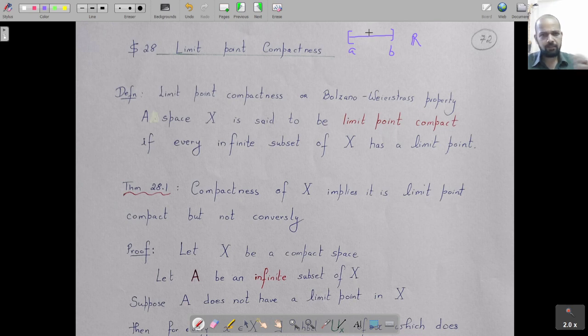Once you prove that closed interval 0 1 is compact, then obviously it has this property that every infinite subset has a limit point. But that's not only in closed interval AB. In general, whenever a space is compact, it is automatically limit point compact. That's what we need to prove. So I'll take a fresh page and we will prove it there, that compactness implies limit point compactness.